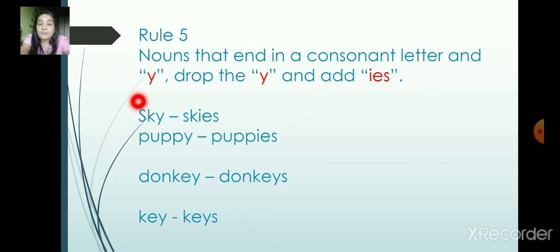And rule number 5. If the noun ends with a consonant sound followed by Y, you have to catch that Y and throw it out. Okay? So sky. Now hold this Y and crush it and throw it away. And instead of that, you are going to add IES. So sky, skies. Puppy, puppies. Donkey, donkeys. Key, keys. Okay?